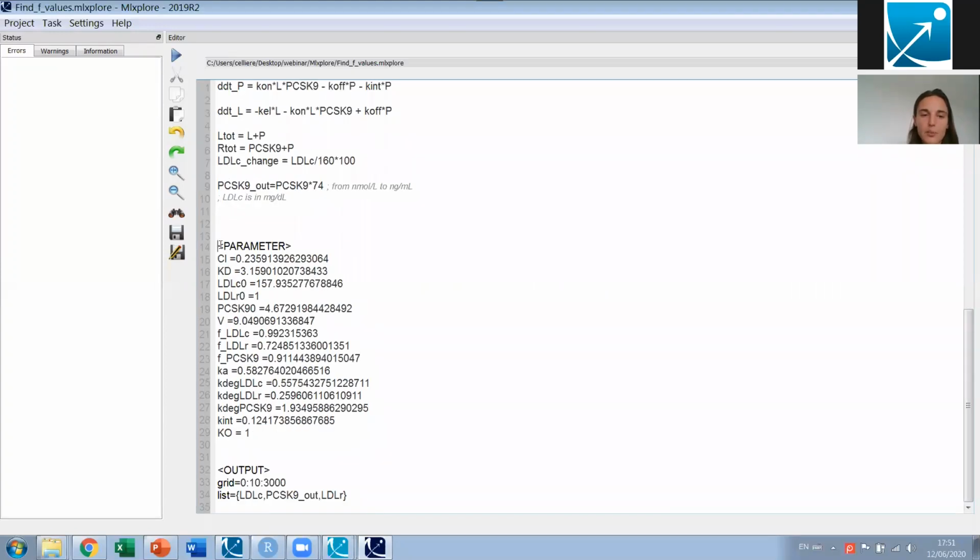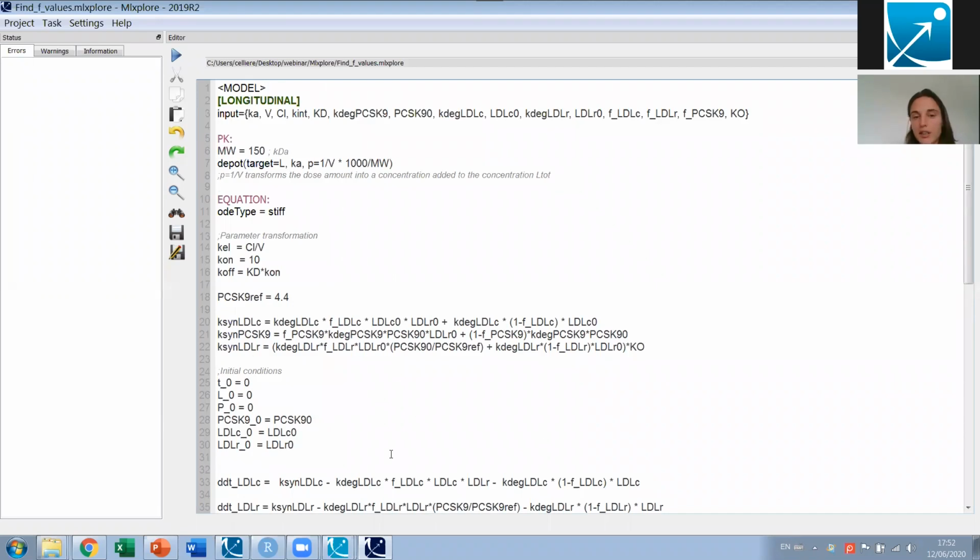Then I have set up in the parameter section the parameter values. These I have got from my last Monolix run. And finally, I have an output section where I define what I want to look at. This will be the cholesterol, PCSK9, and LDLR, because this time I'm really interested in also what happens for the LDLR receptor, even if it has not been measured. So I can run this script.